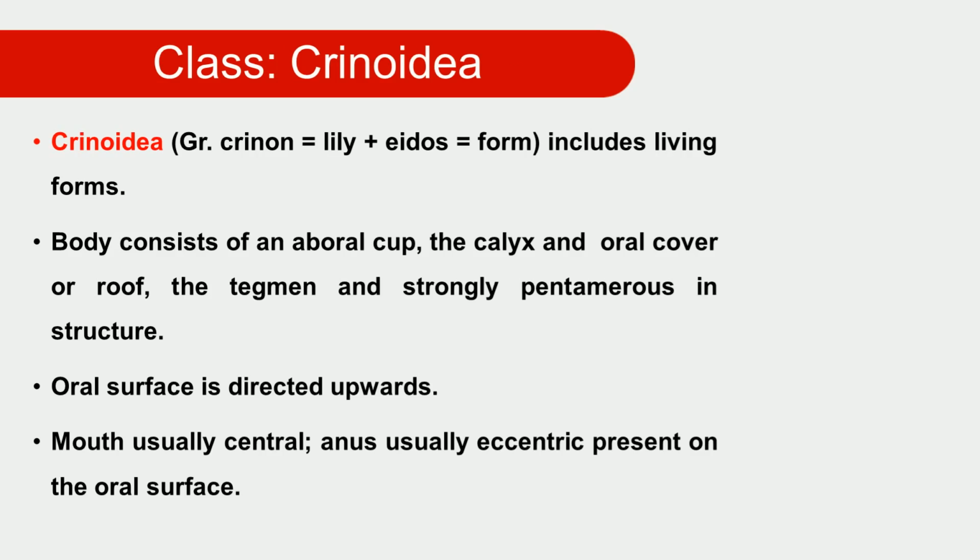Basically, the Pelmatozoa include one class known as Crinoidea. Crinoidea comes from 'crinon', meaning lily, and 'eidos', meaning form, so the name refers to the lily-like form of the structure. Animals of this kind are placed in the class Crinoidea, which includes all the living forms.